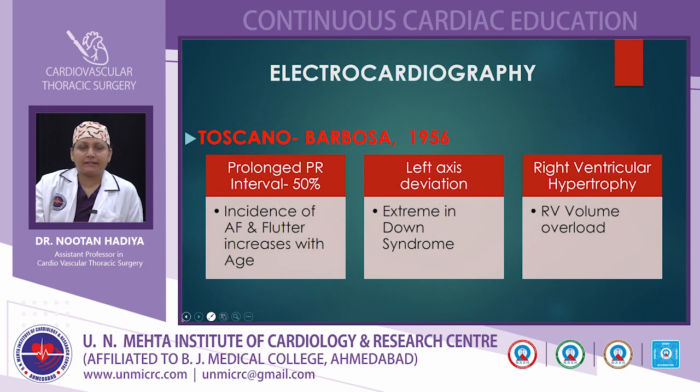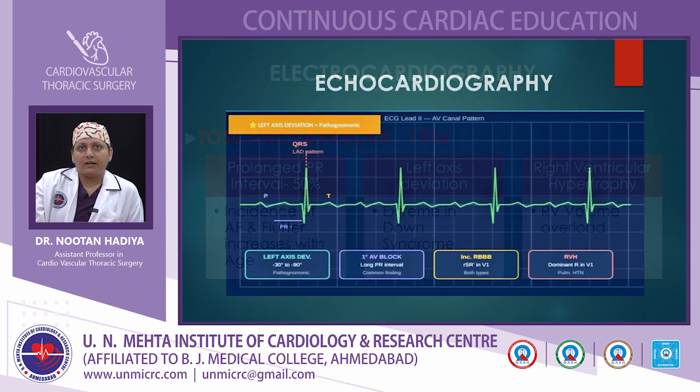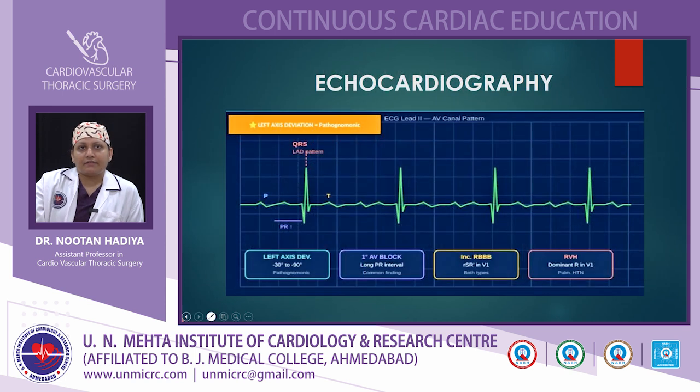There are 3 criteria given by Toscano-Barbosa in 1956: a prolonged PR interval seen in 50% of these patients, left axis deviation, and right ventricular hypertrophy due to right ventricular volume overload. In these patients, left axis deviation is pathognomonic of AV canal defect.